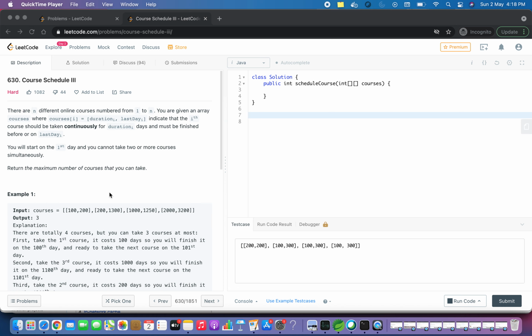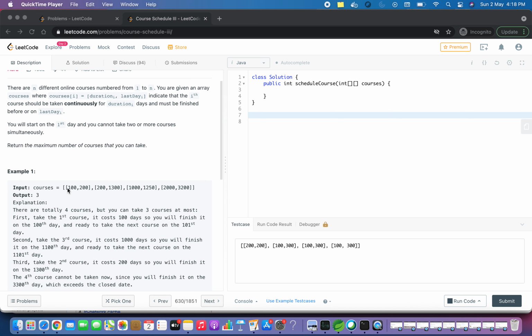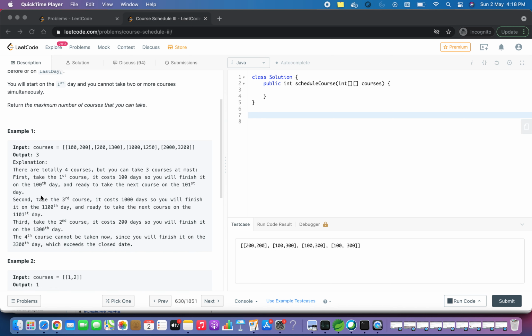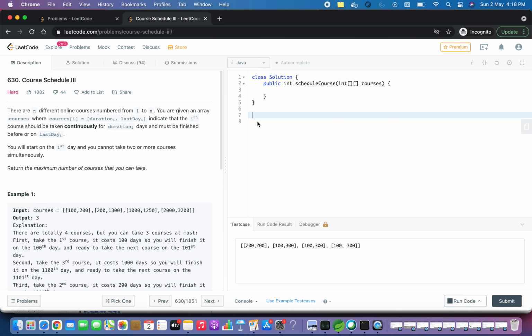So in this example, suppose you are given courses with durations and last days [100, 200], [200, 1300], [1000, 1250], [2000, 3200], then your output should be 3. And similarly for the others. So let's take an example and explain how to do this with an example itself.